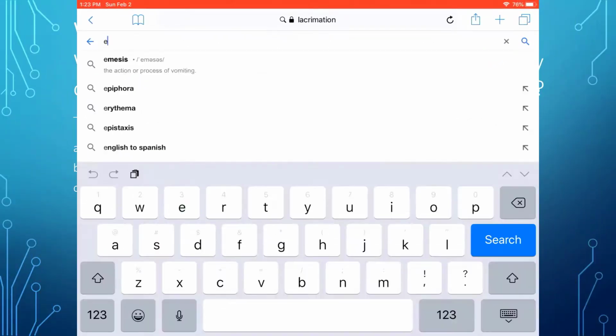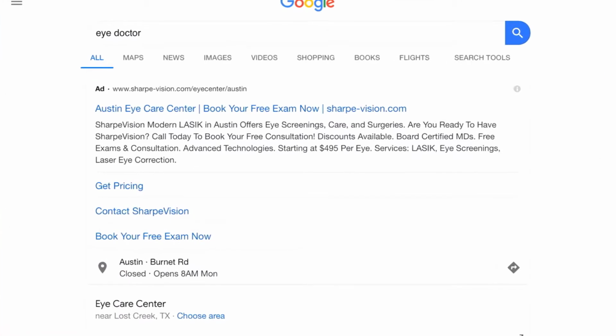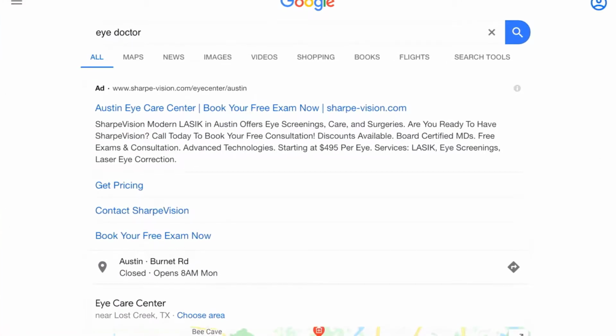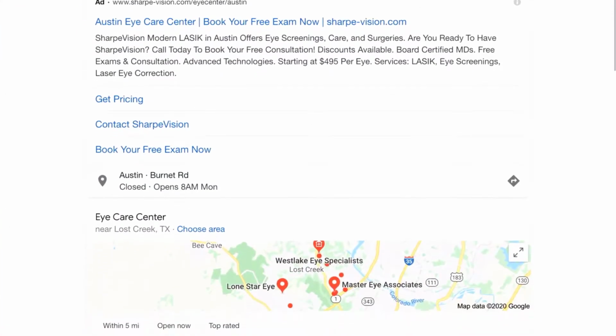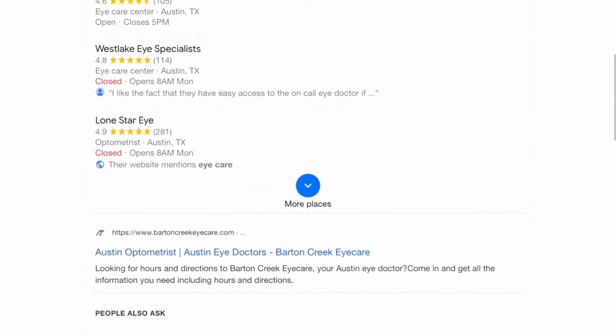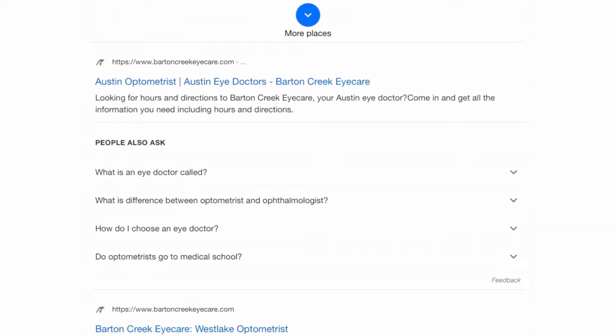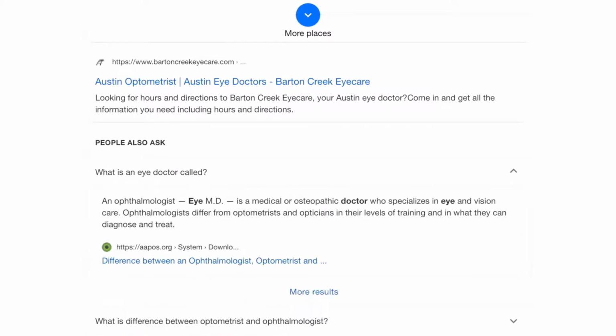Next, I need to determine what an eye doctor is called. Don't waste time looking at the ads. Instead, scroll down where you see what is an eye doctor called. Touch there and it will return optometrist or ophthalmologist. Either answer will be accepted.